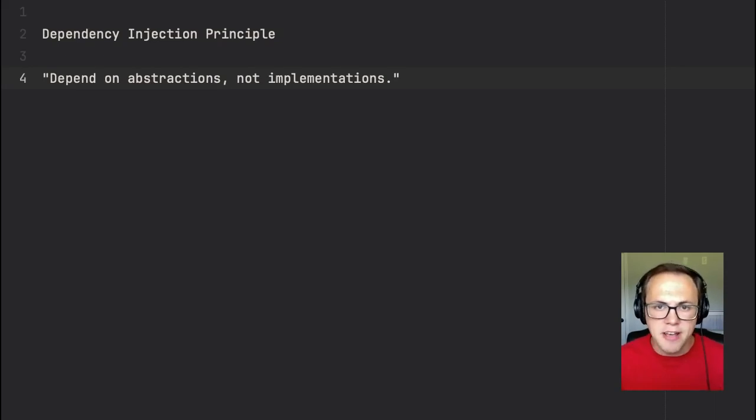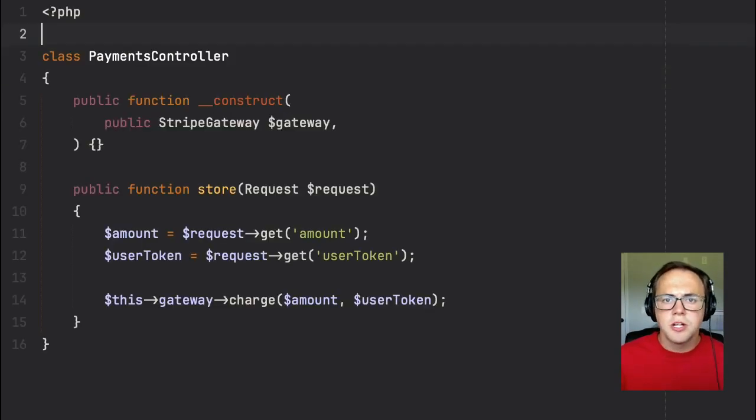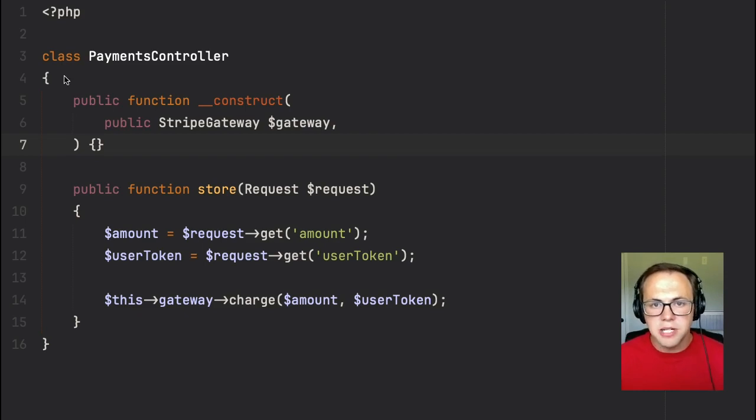Let's take a look at a very fast example. So in this example, we have a payments controller, and it's responsible for charging the user. Of course, this would go in the store method to stick with the standard naming conventions for method names. You can see that we're taking advantage already of Laravel's service container by type hinting our Stripe gateway here in the constructor. And this is actually PHP 8 format.